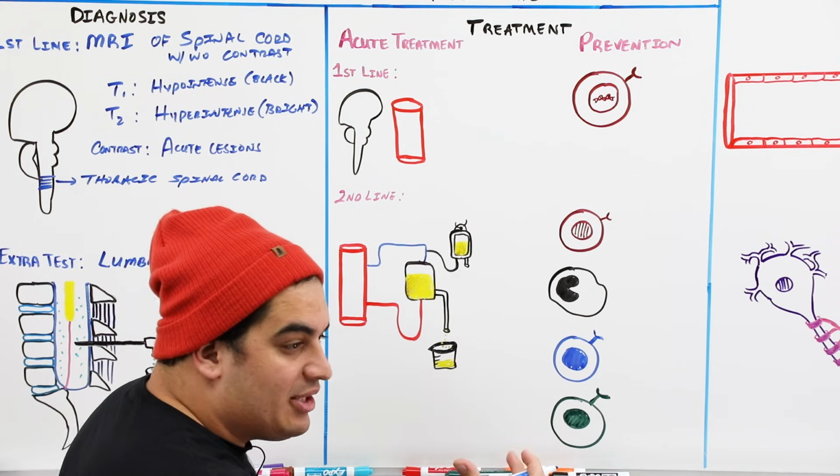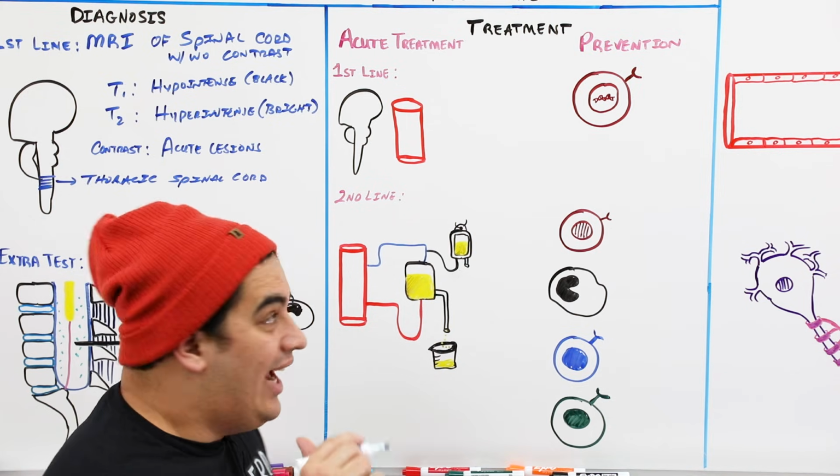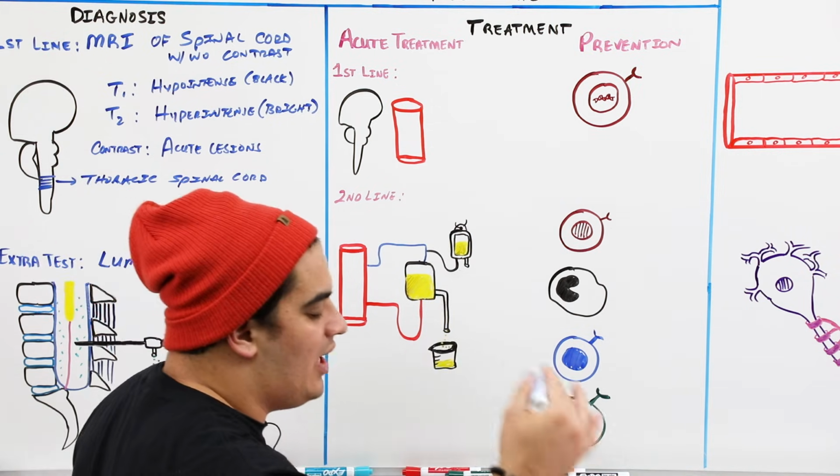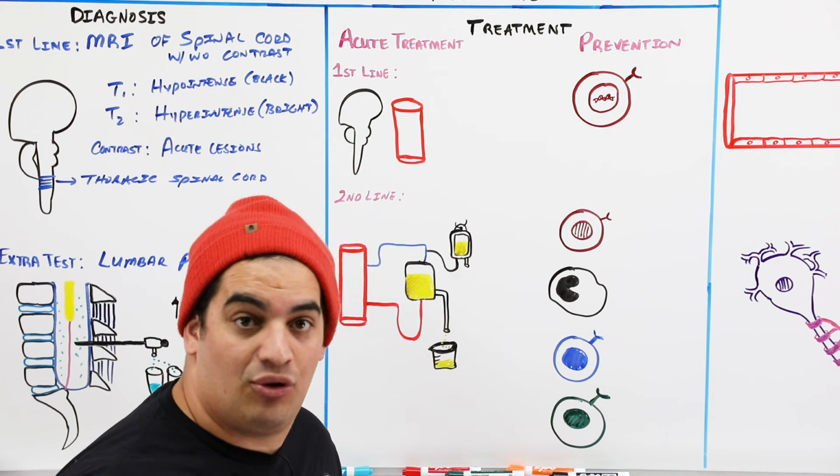But whenever you treat this person, you want to treat to reduce the inflammatory reaction. And the first line treatment, if they were to say, okay, you've diagnosed it as transverse myelitis, what do you want to give as a particular medication right away?